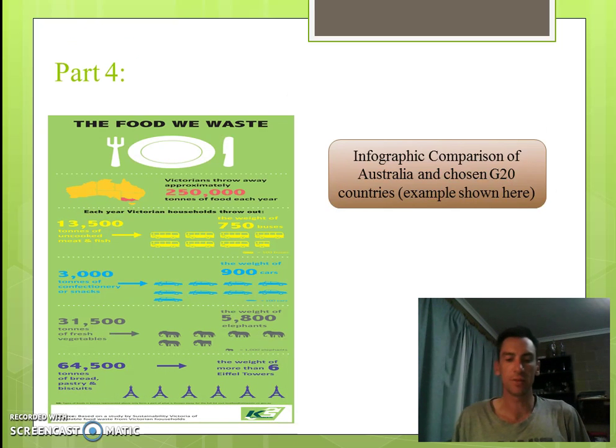In Part 4, develop an infographic to display the comparison of your chosen Asian G20 countries and Australia using a selection of the data from the interactive map, with graphic organisers to assist idea development. You can see the Food Waste Victoria on the slide. Good example, a reflection of the country most preferable to reside in.